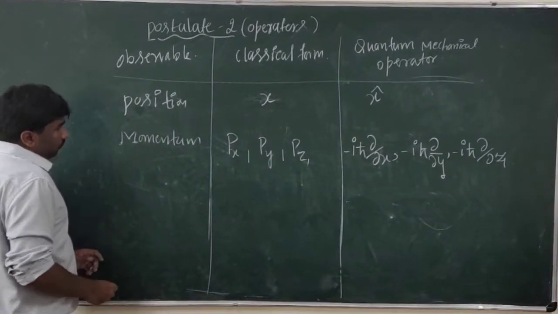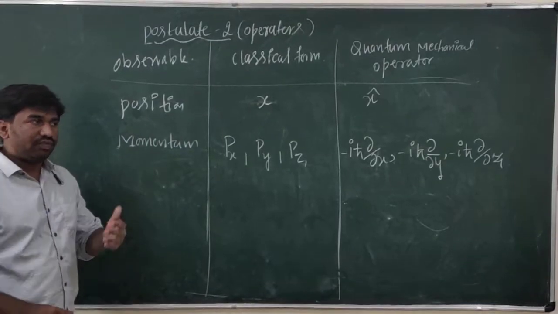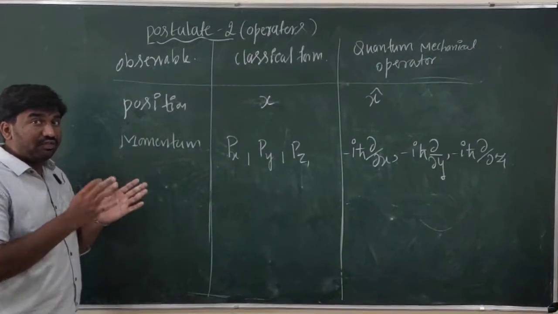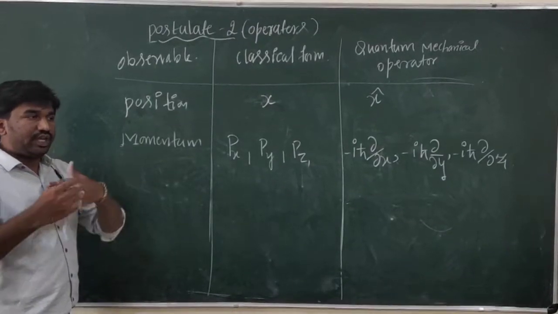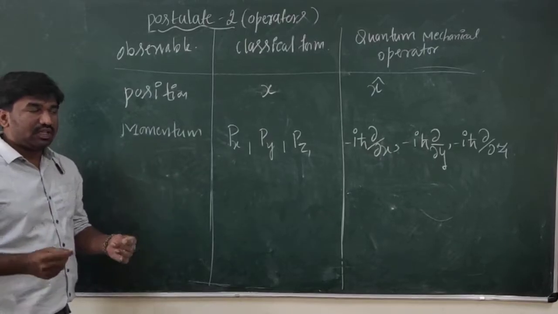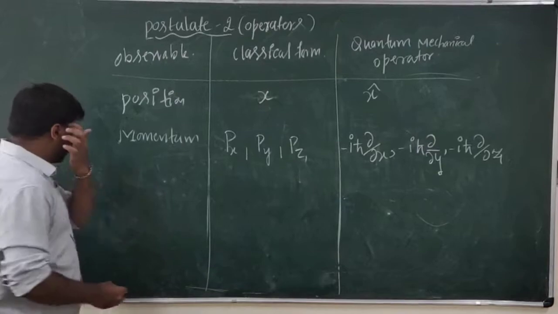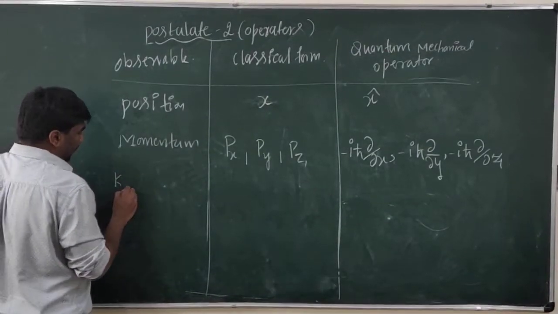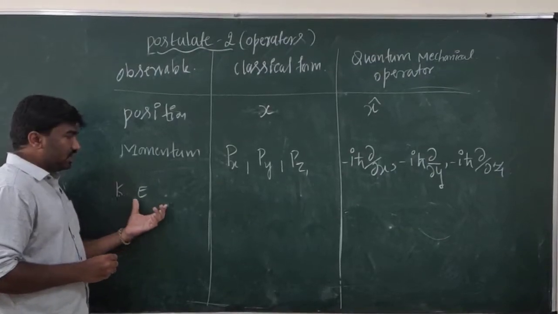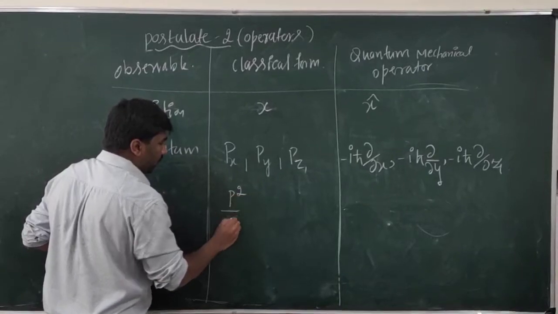Next, energy. If a particle is moving along the x-axis, definitely it has a position and momentum along the x-axis. If this particle is free from any external field, it has only kinetic energy, right? If there is no potential energy and the particle is free to move along the x-axis, then the kinetic energy KE of the particle can be written as p square divided by 2m.